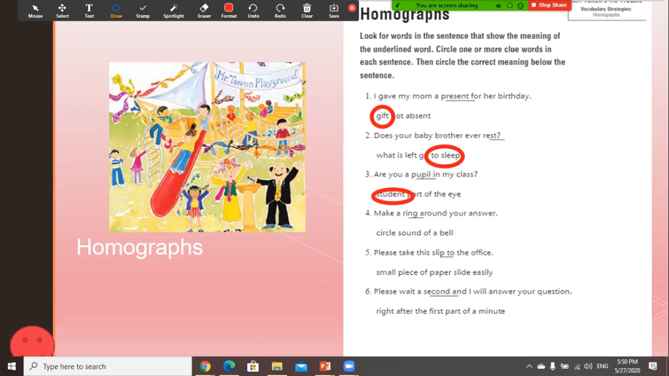Make a ring around your answer. Here, ring means circle, or the sound of a bell. It's a circle. And there is another meaning for the word ring, the one that we wear on our hands. Please take this slip to the office. Slip here means a small piece of paper, or to slide easily. It's a small piece of paper.